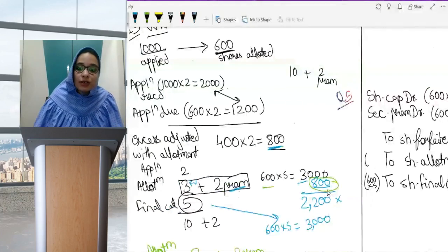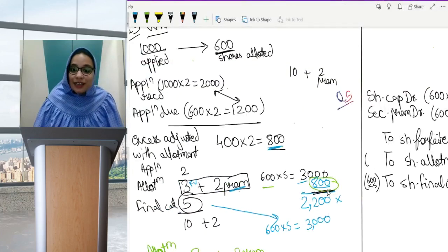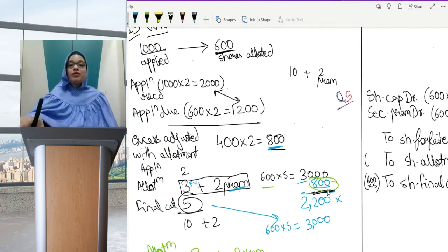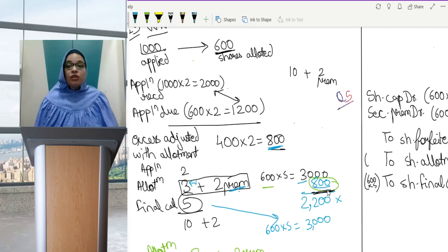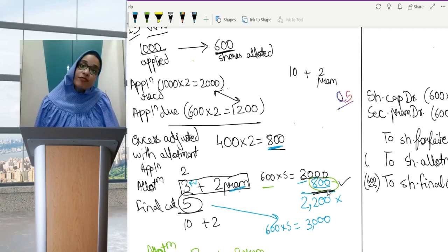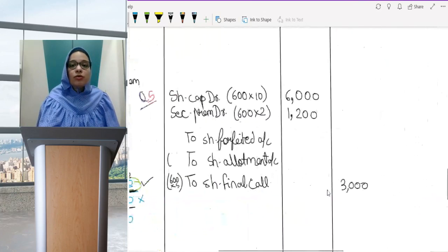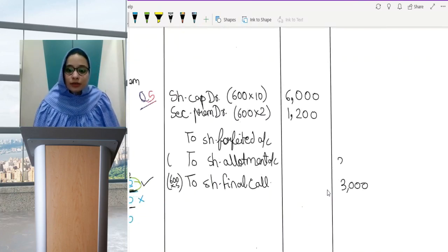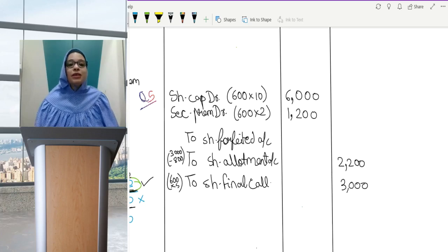However, we just discussed that 800 we've received. So I always used to say share allotment, share final call is amount due but not received. Due is 3,000, out of which 800 was received before in advance. That is why how much is not received? Only 2,200. Okay, this has come like this: 3,000 minus 800, which was received as advance at the time of application.